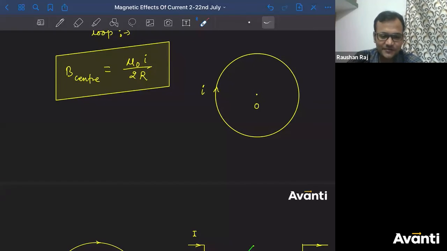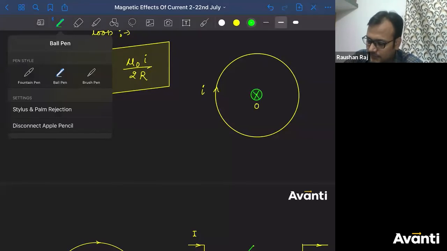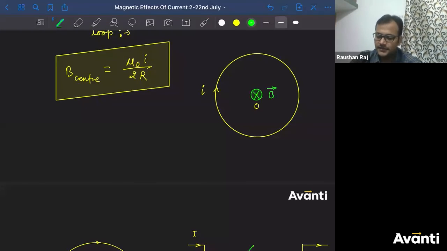Tell me what is the direction of magnetic field here? Into the plane. Correct? Fingers को ऐसा कर्ल करोगे तो ऐसा करोगे कर्ल, right? Into the plane. So the direction of magnetic field here is into the plane. All right?